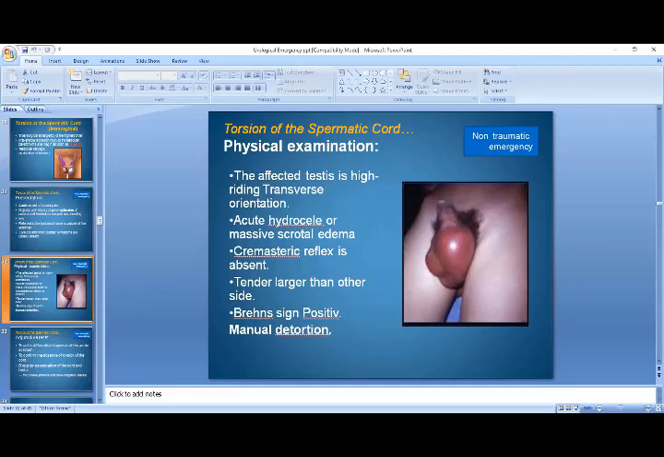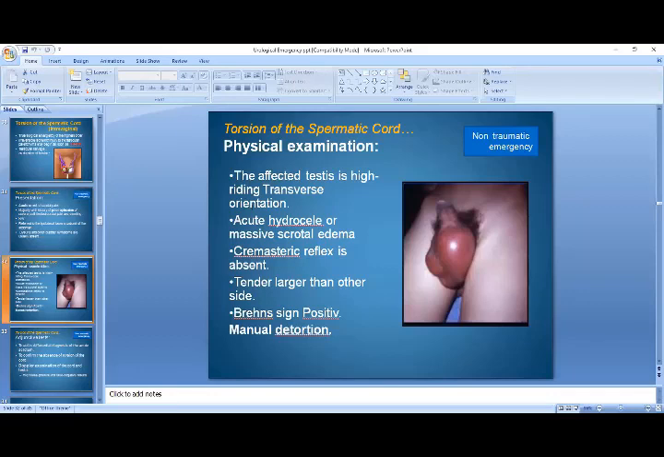Patient may also present with acute hydrocele, that is the reactionary fluid due to this ischemia, or massive scrotal edema. So this is the second sign in which the patient has developed hydrocele and also has developed the scrotal edema.